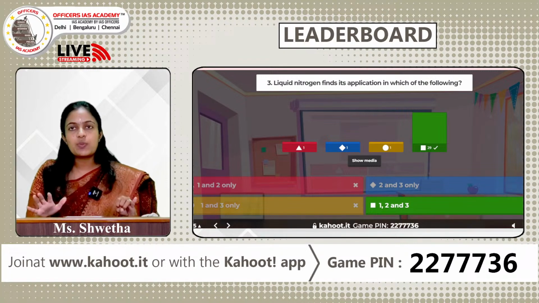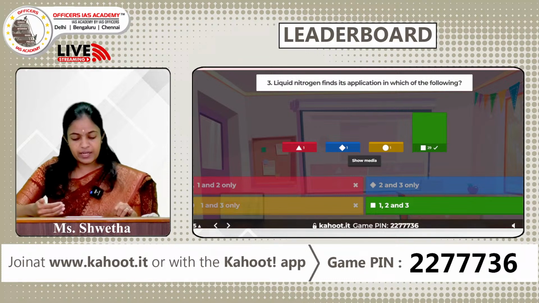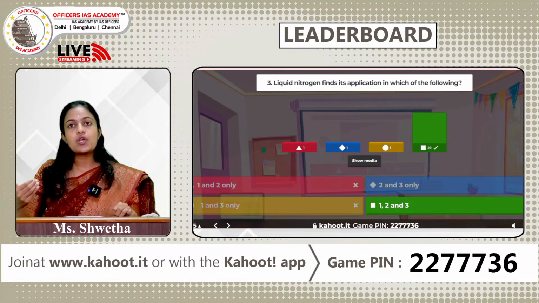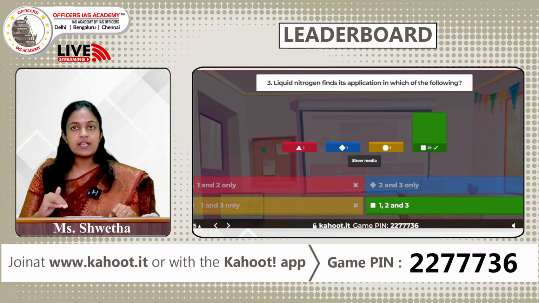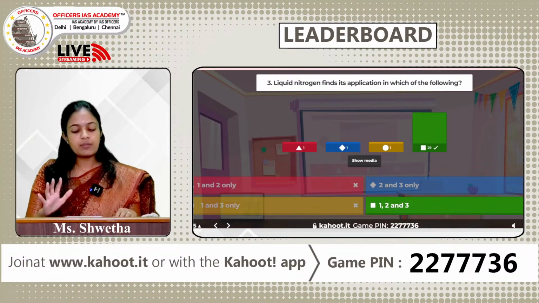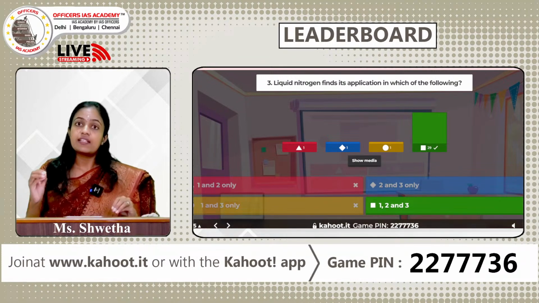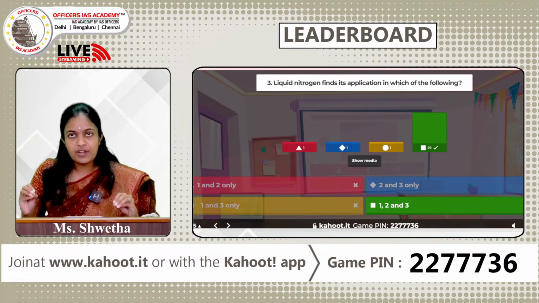First, it is a great preservative. In the medical field it can be used to preserve blood, and it can also be used to preserve other biological samples. Similarly, when it comes to cooling, it acts as a great coolant. It can be used for cooling superconductors or vacuum pumps and other things. It can also be used for freezing and transporting of food products.